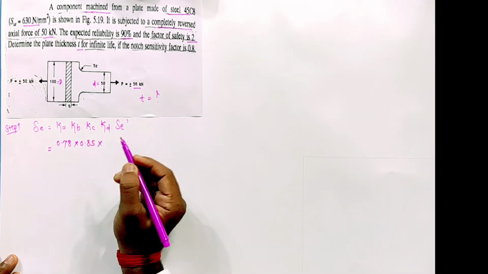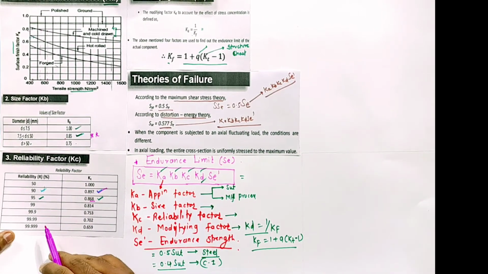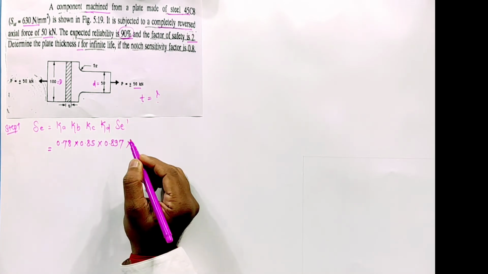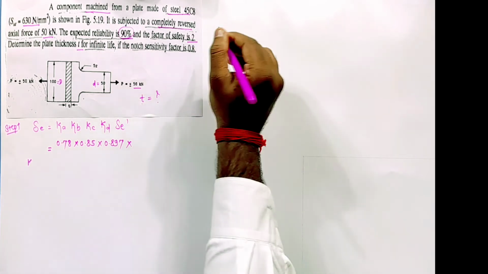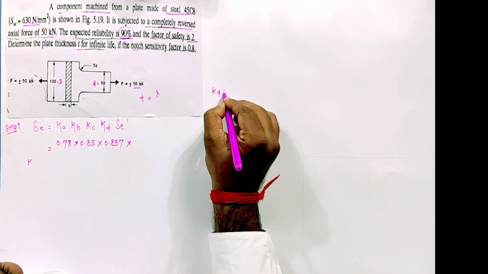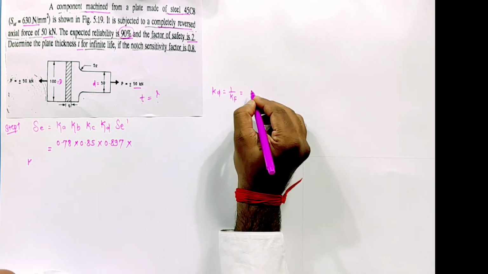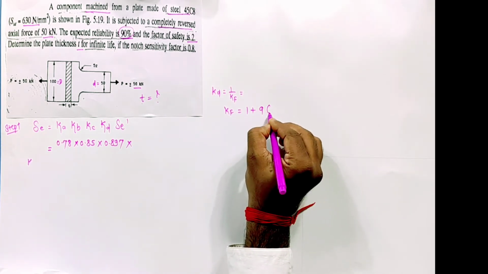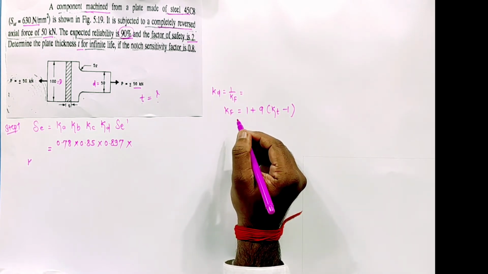0.85. Kc, reliability factor. How much reliability? 90%. For 90%, 0.897. Into Kd, modifying factor. So for Kd, a separate calculation. I'll make it here. Kd is equal to 1 by Kf, where Kf is 1 plus q into Kt minus 1. So q is given, notch sensitivity 0.8.